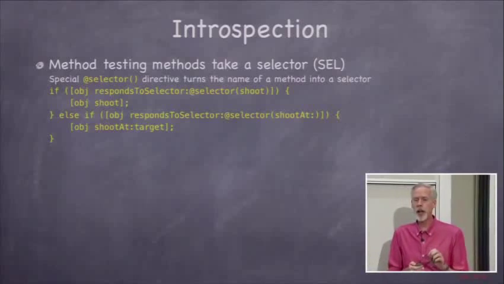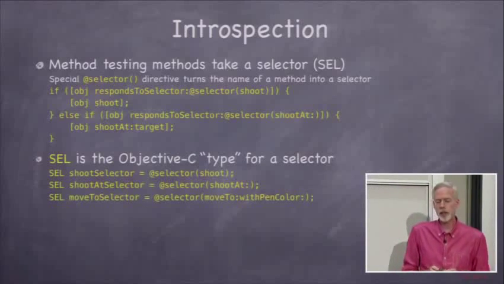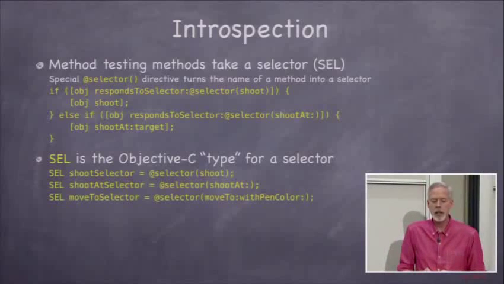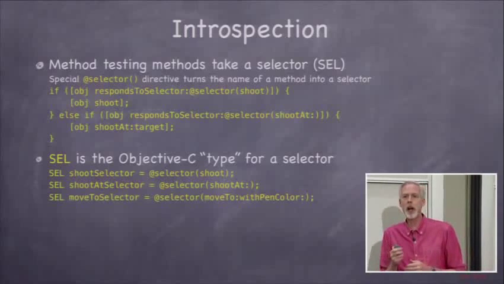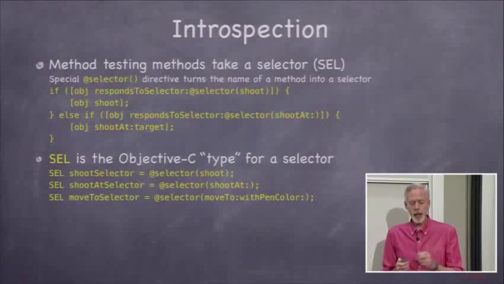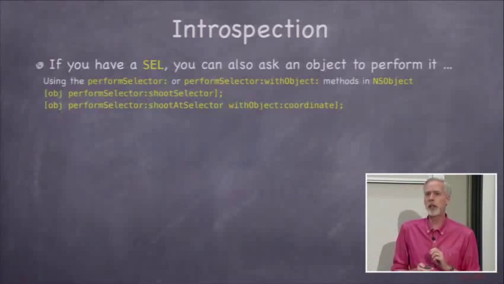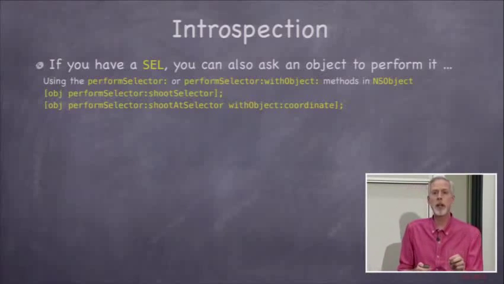Now these selectors, there's actually a typedef in Objective-C for these selectors, all caps SEL, kind of like all caps BOOL, right? It's this typedef thing that's added. And you can declare variables that are of type SEL and store things in there. And there are actually other methods besides respondsToSelector that take a selector. For example, object has performSelector and performSelector:withObject:. They will perform that method on another object.